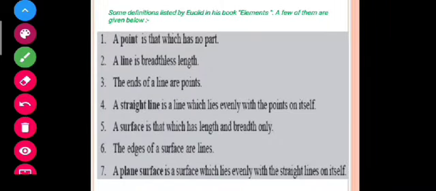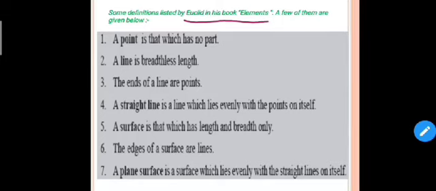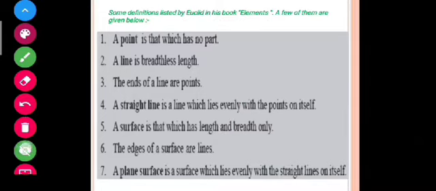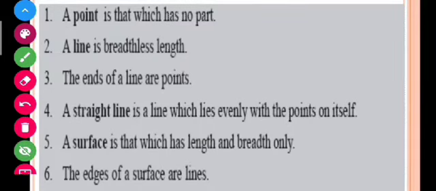In this slide, we have some definitions listed by Euclid in his book Elements. A few of them are given in your NCERT. Let us discuss these definitions one by one. It is written that a point is that which has no part. It is very difficult to make a part of a point, but it is an appropriate modern definition of a point. According to Euclid, a point is that which has no part.